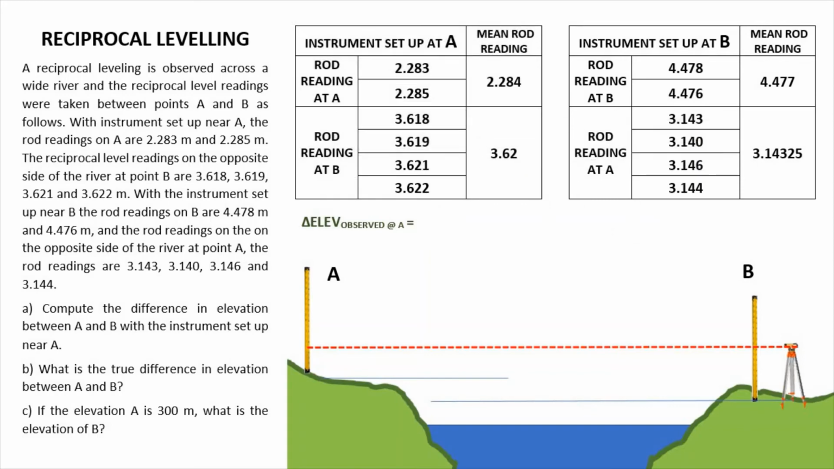So since the direction of our survey is from A to B, then therefore yung mga readings taken at A would be our backside, and then foresight yung mga readings at B. So the difference in elevation is equal to backside minus foresight. So ang consider na natin na isa-substitute na value dito are the mean rod reading or yung average. So backside natin is 2.284, and then foresight natin ay 3.62.